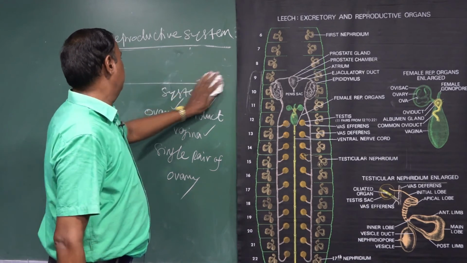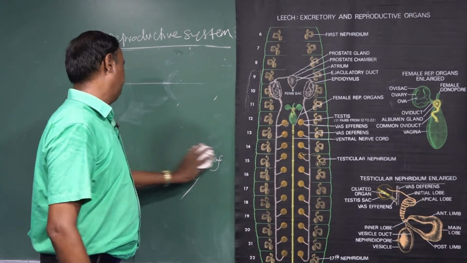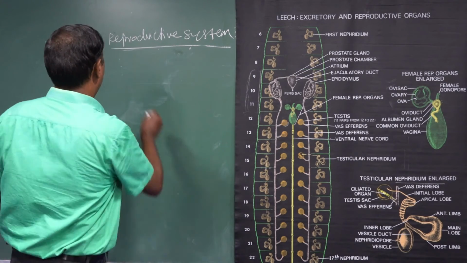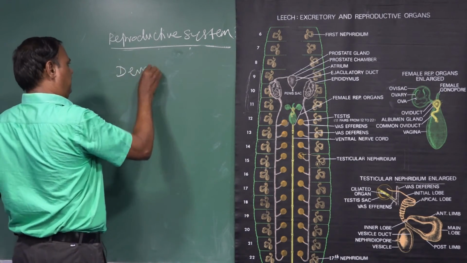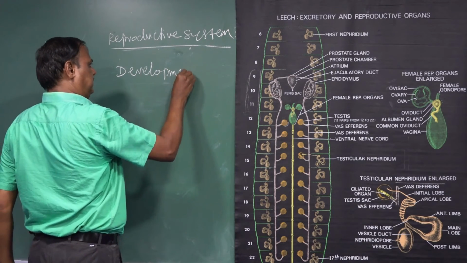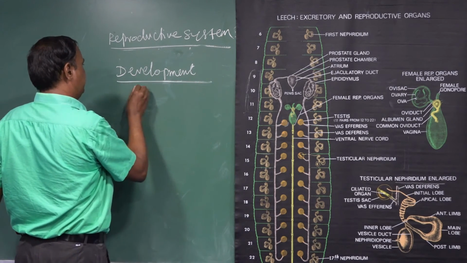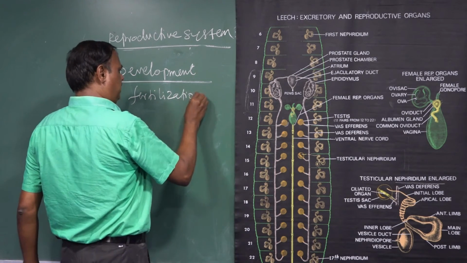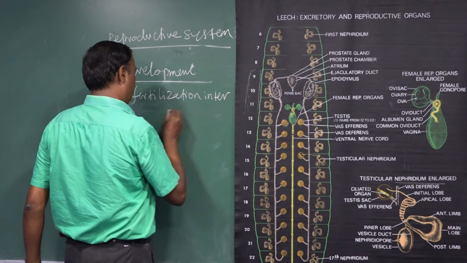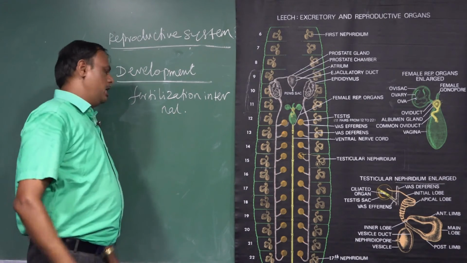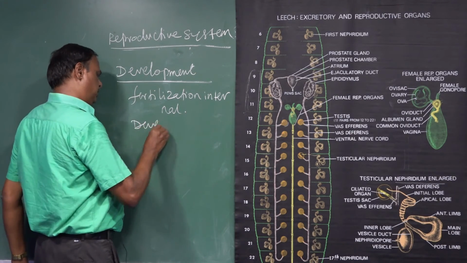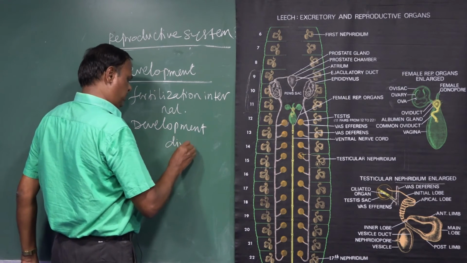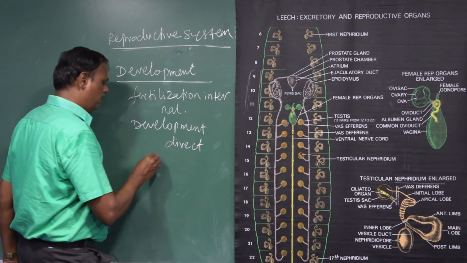Next we go for development of leech. Fertilization is internal, and development is direct development, and the cocoons are formed.